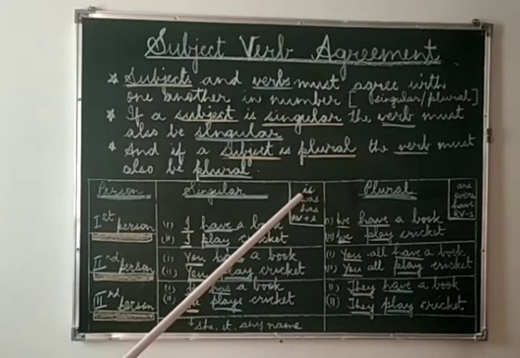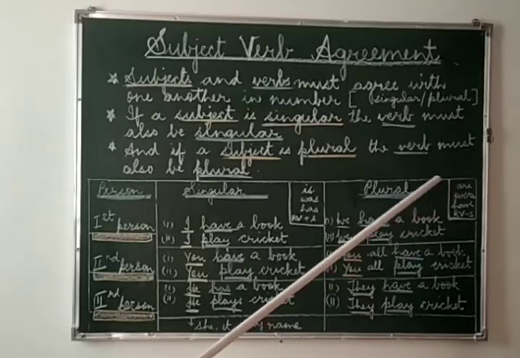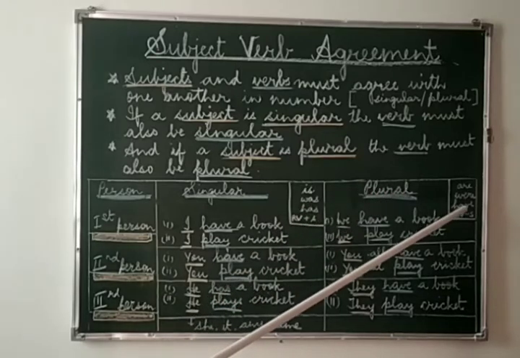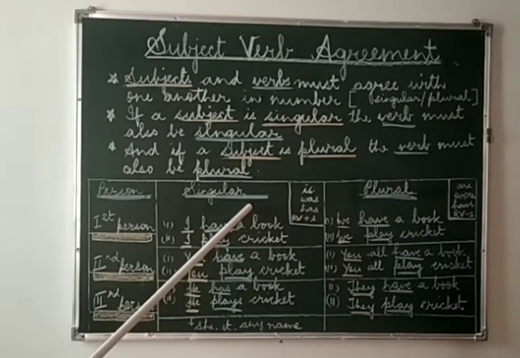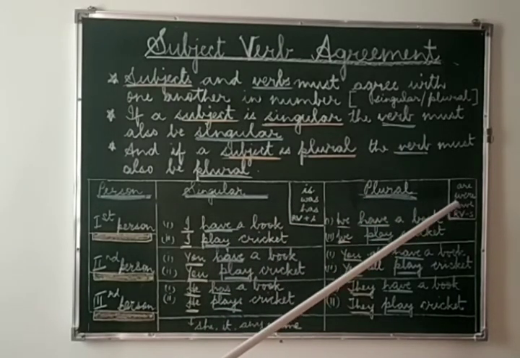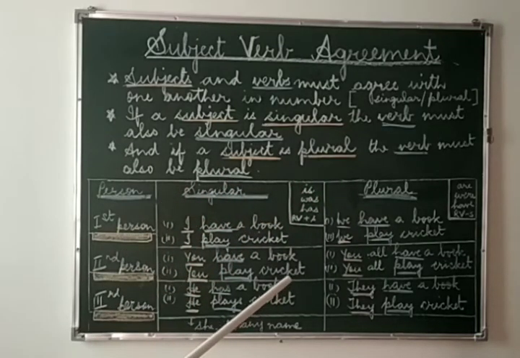Is is singular and the plural of is is are. In the same way, was is singular and the plural of was is were. Has is singular and the plural of has is have. Now let's study through these examples how the subjects agree with the verbs.